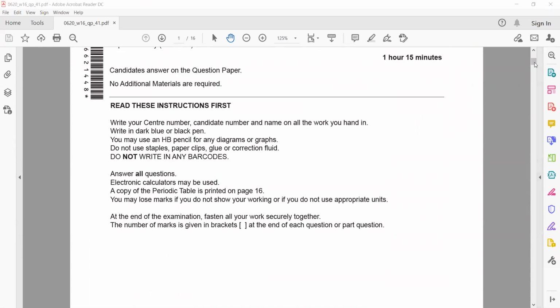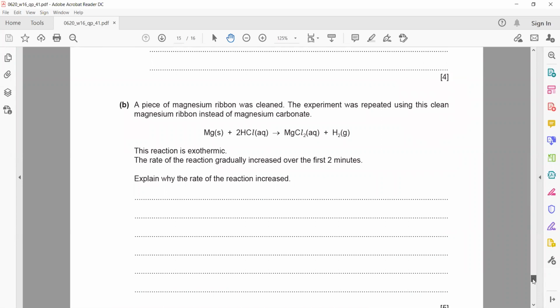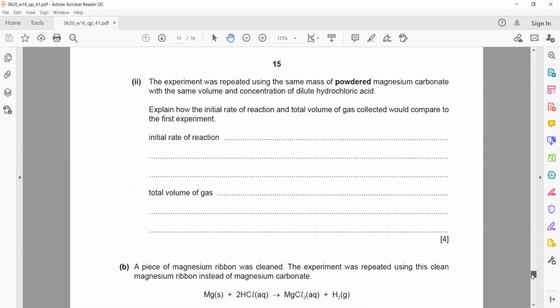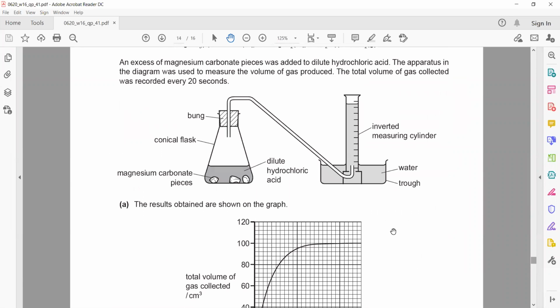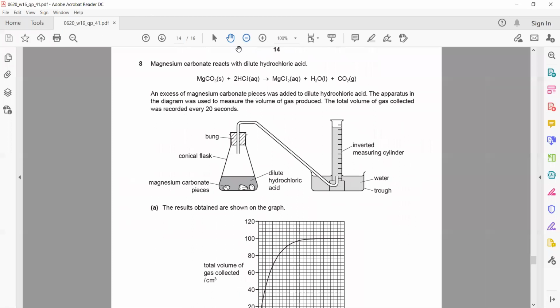There is one more question. The last question is related to rate of reaction. I think I forgot to mention in the homework, but that is related to rate of reaction. So I will discuss it now so that we can complete this paper.